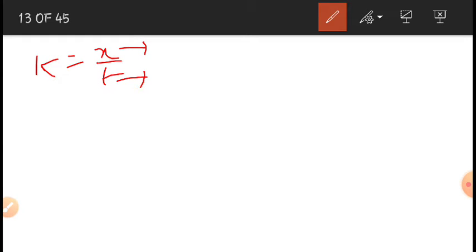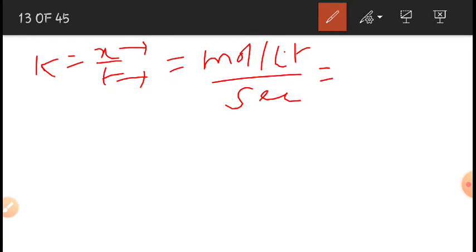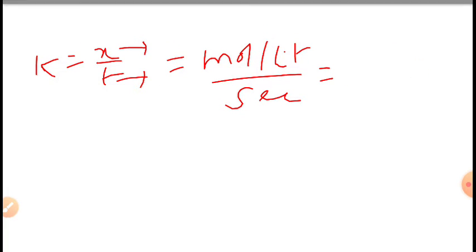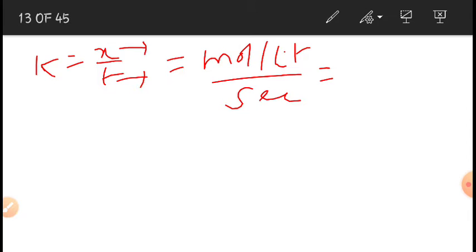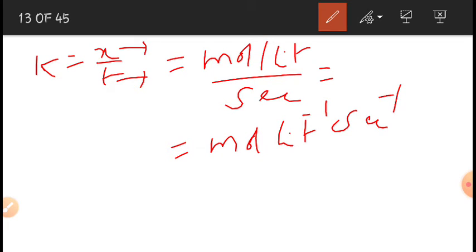If I take t in seconds and x in moles per liter, then it is mole per liter by seconds, that is mole liter inverse second inverse.